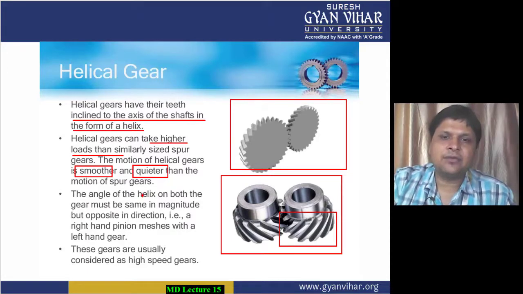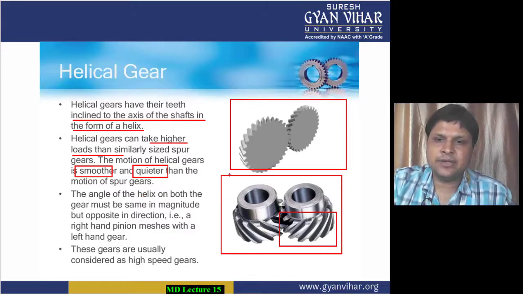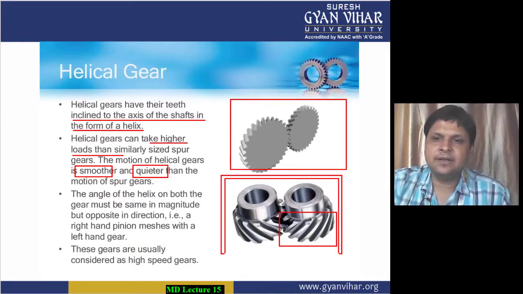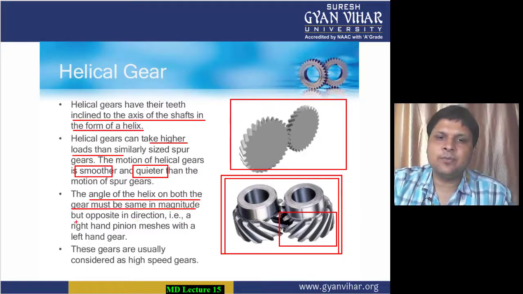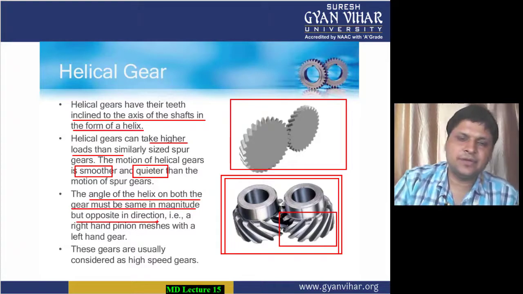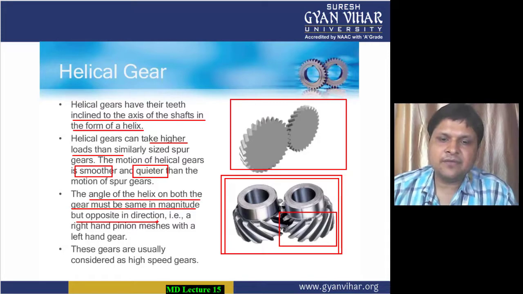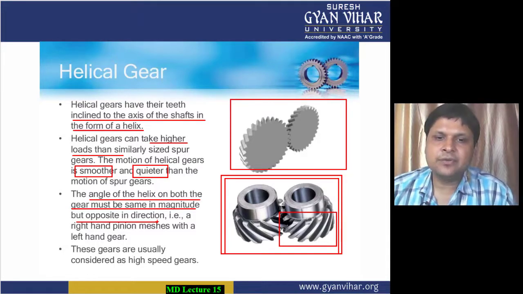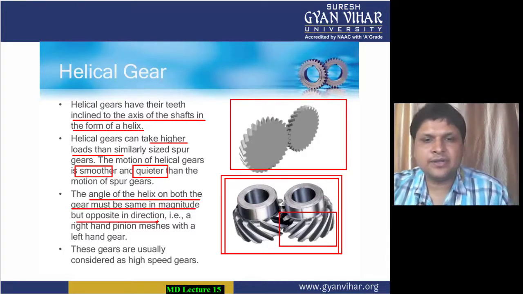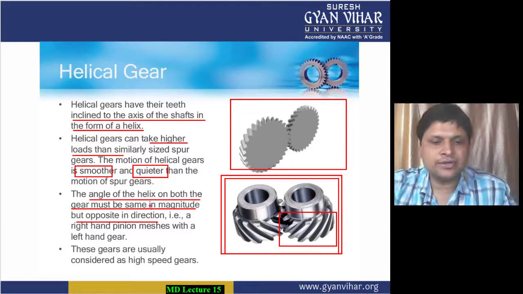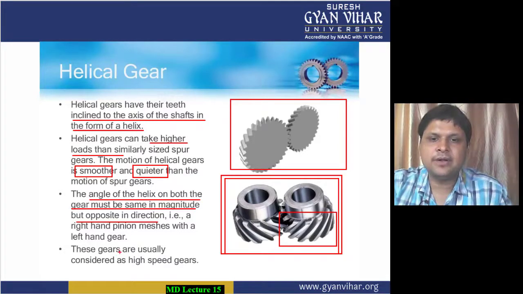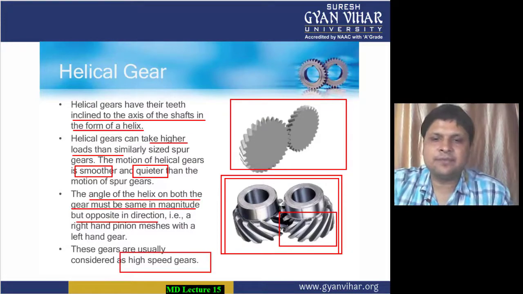The angle of helix on both the gears must be same in magnitude but opposite in direction. If you want to make a helical gear, the angle of the helix on both the gears must be same in magnitude but opposite in direction. You can see in the image that a right hand pinion matches with the left hand gear. These gears are usually considered high speed gears. Since there is no noise and the operation is smooth, such gears are preferred and generally used for high speed.